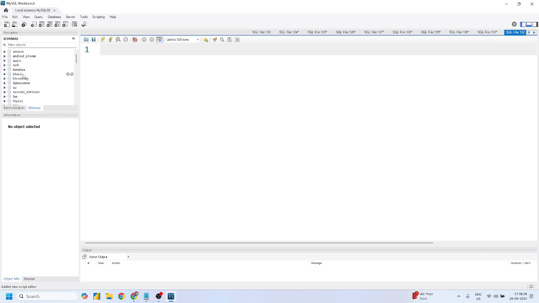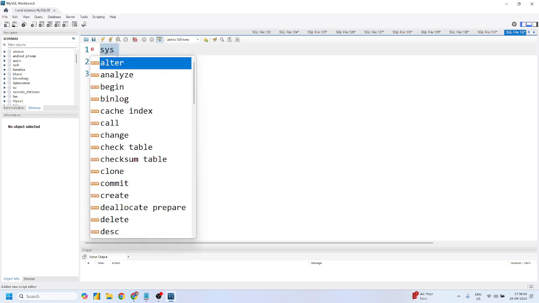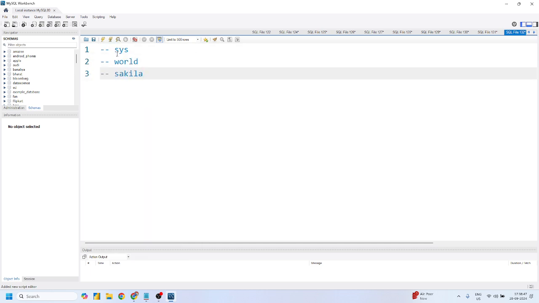You will not get the list of all these databases because they were created by me. You will find three default databases. The first one is sys, the second one is world, and the third one is Sakila. All these three databases are default, created by MySQL itself so that you can perform some basic SQL queries. Any question related to this? No? Pradeep sir?